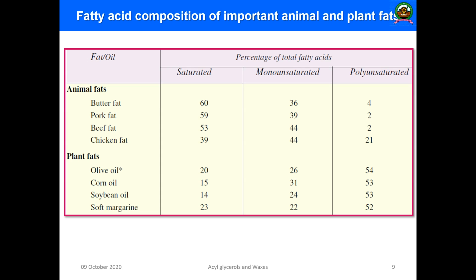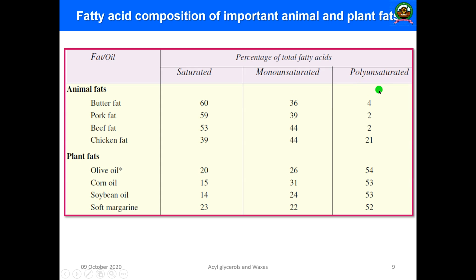Then these are some of the common types of fatty acid, their composition, and the percentage of total fat which is present in plant and animal cells. In the case of animal fats, for example butter fat, they are highly saturated. 60% of the butter fat is saturated, then 36% is monounsaturated, where only one double bond is present.